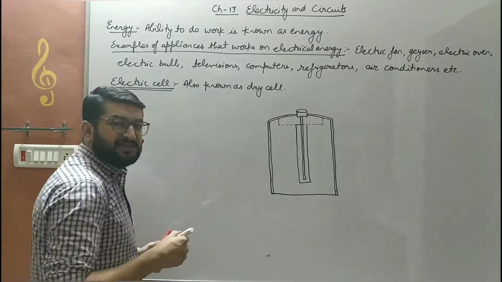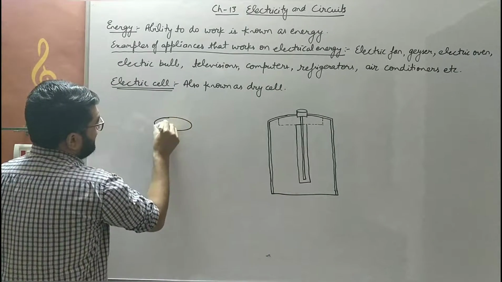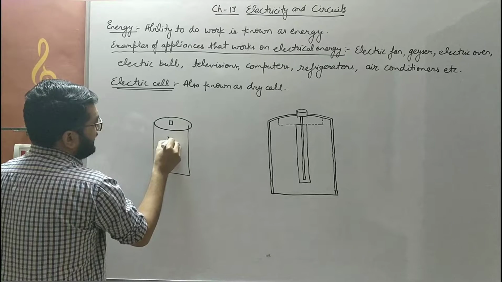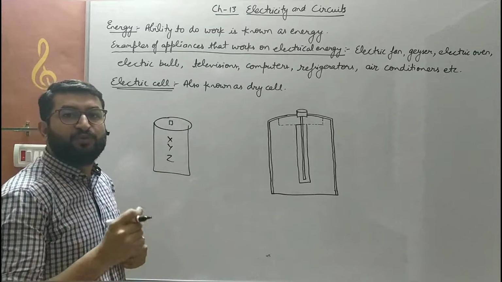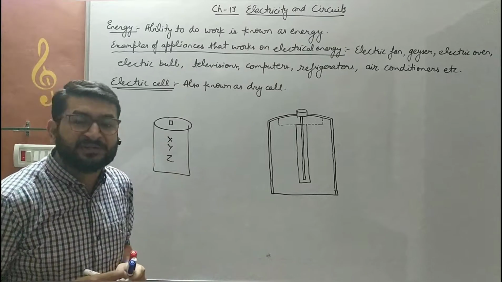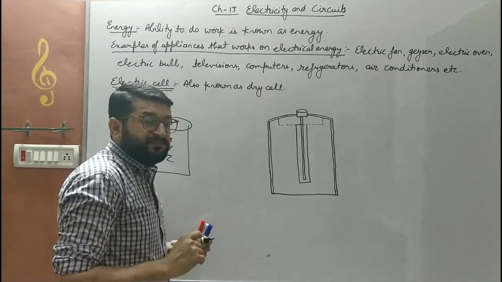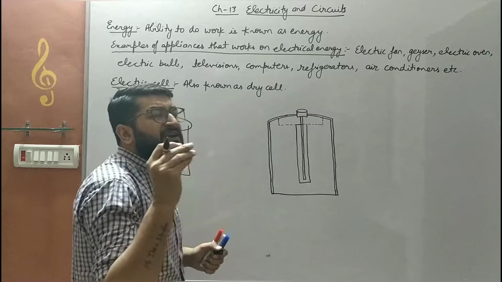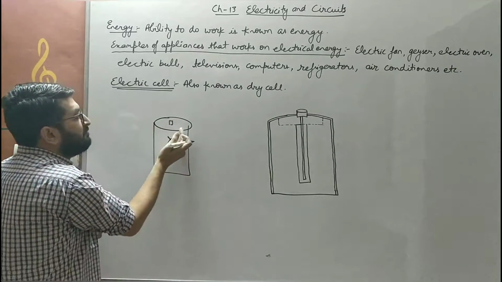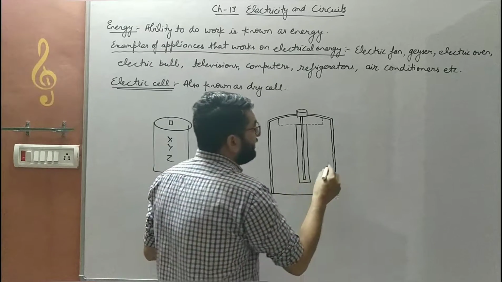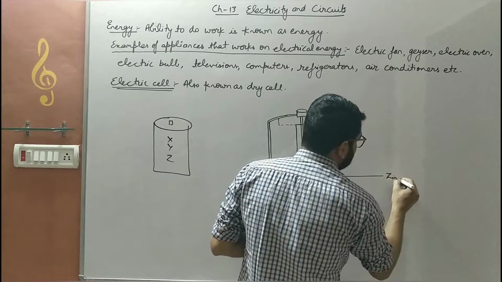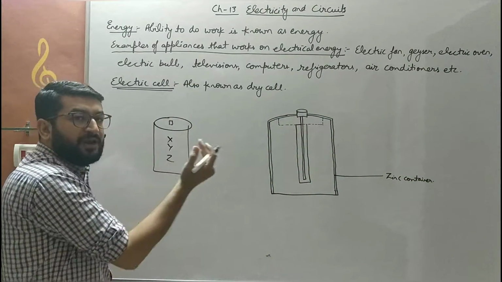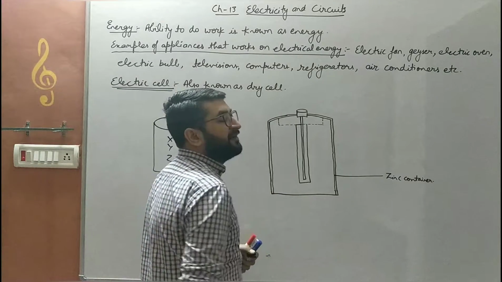You must have seen various electric cells like this. Various brand names are written over them. Bluish, blackish, orangish colored dry cells are available to us. What actually it is: if we remove the upper branding covering, there is a silver grayish covering, that is the zinc container, which remains covered from all around the corners, but this portion is uncovered.